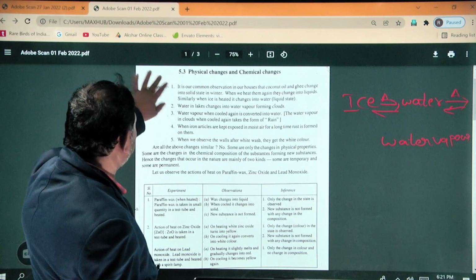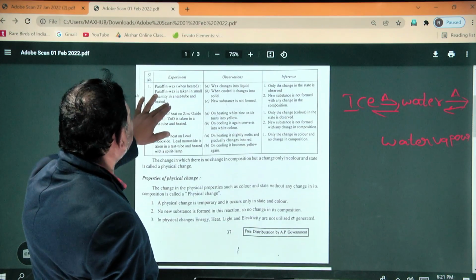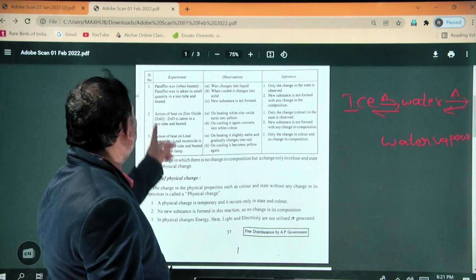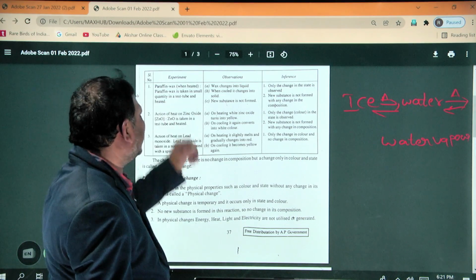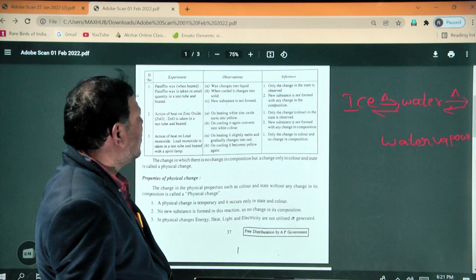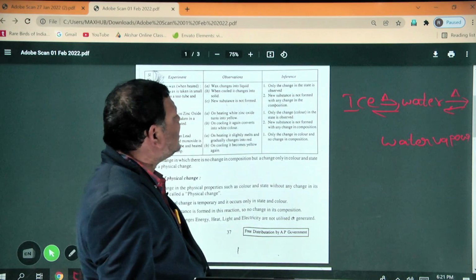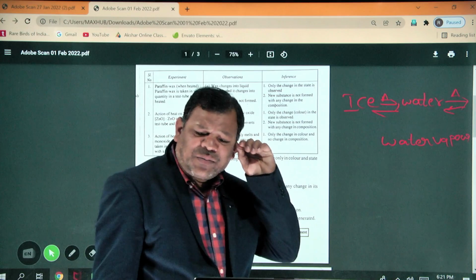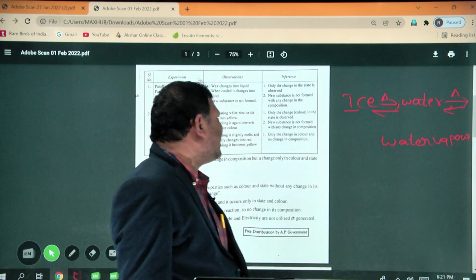Now you can see the experiment here. Take the first paraffin wax when heated. What happened? The wax changed into liquid. Inference: only the change in state is observed. So that means only the state is changed.